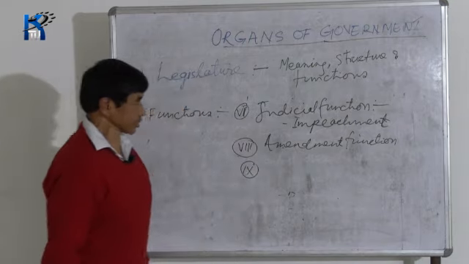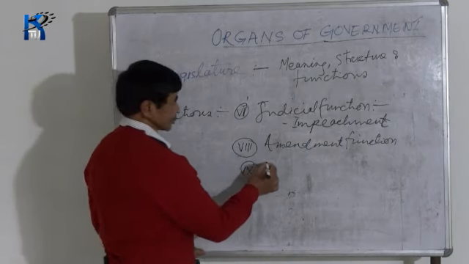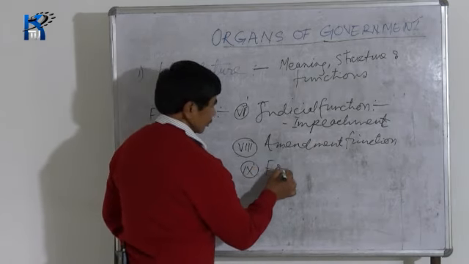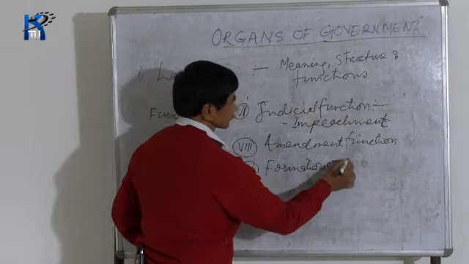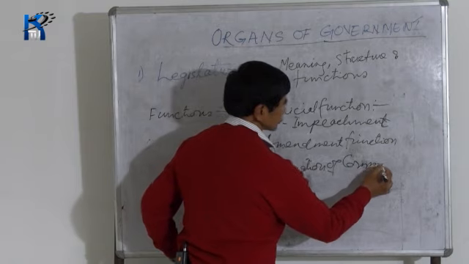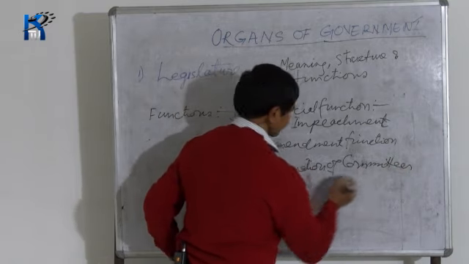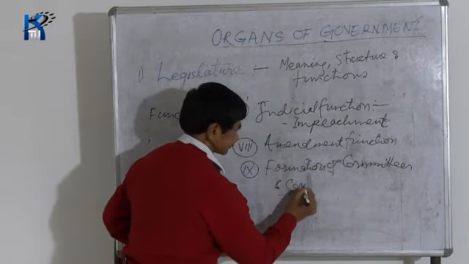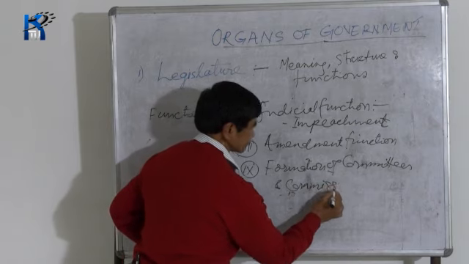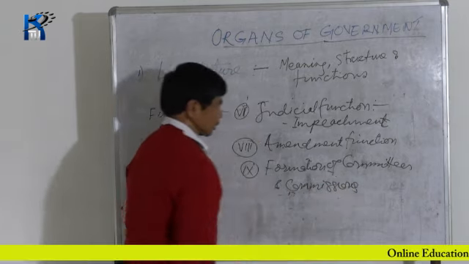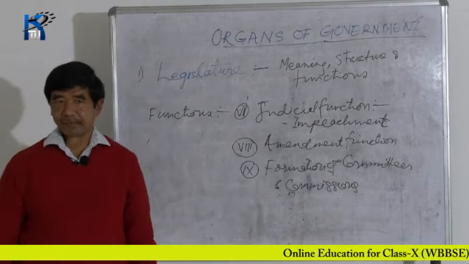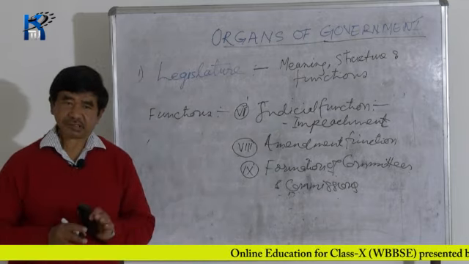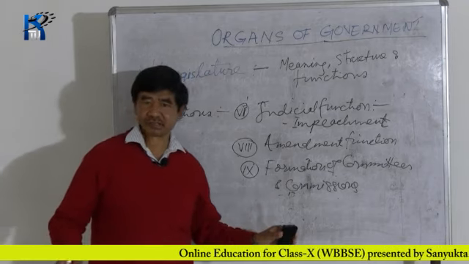Next function of the Parliament is the formation of committees and commissions. Parliament is a legislature, a very big body, and there you will find people of different categories.